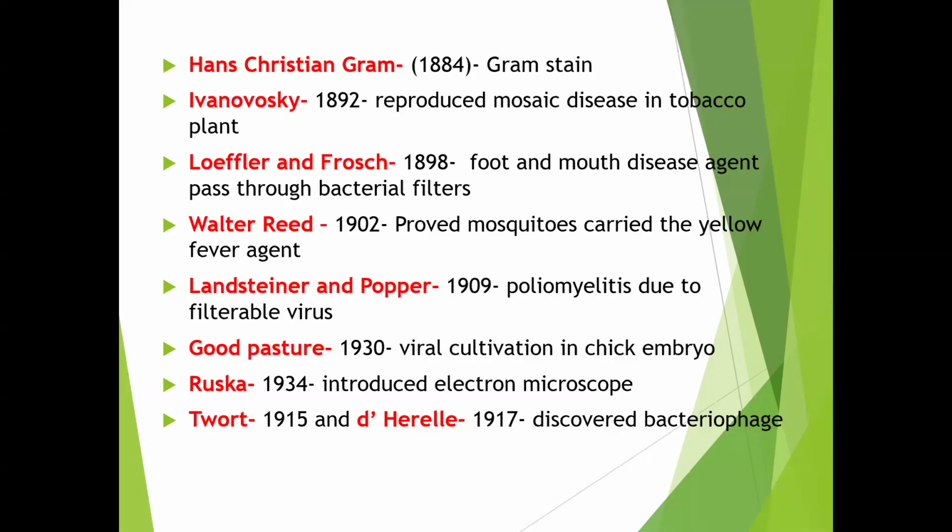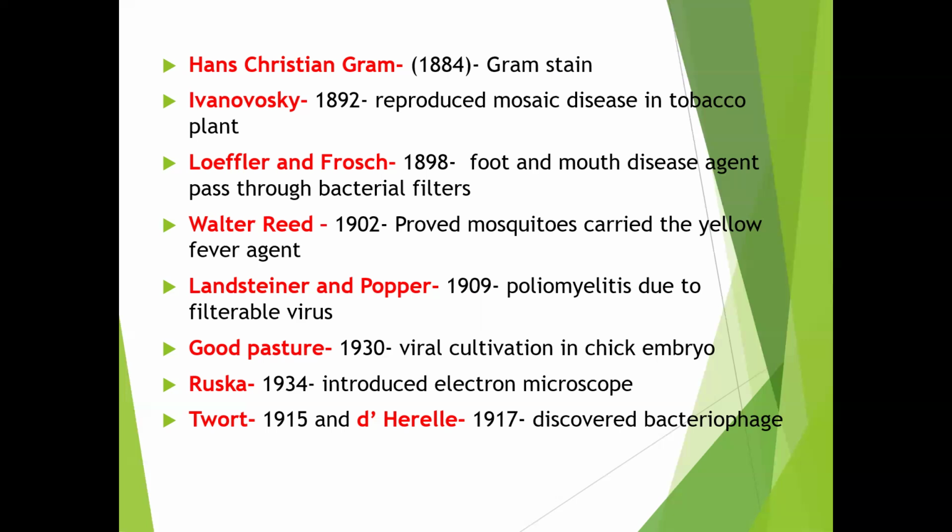And next, Ivanovsky, in the year 1892, reproduced mosaic disease in the tobacco plant. By the time of Louis Pasteur or Robert Koch, most of the medically important bacteria were discovered. But still, there was some mystery in the case of some infections. Even Louis Pasteur tried to isolate the causative agent of rabies, but he could not.